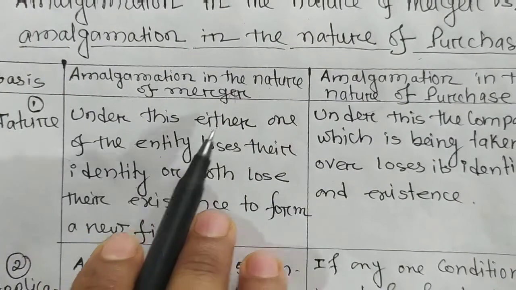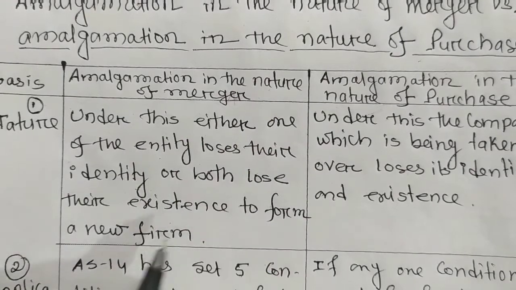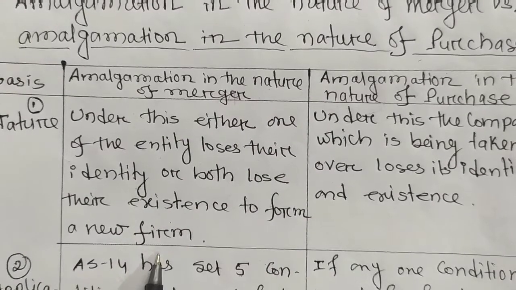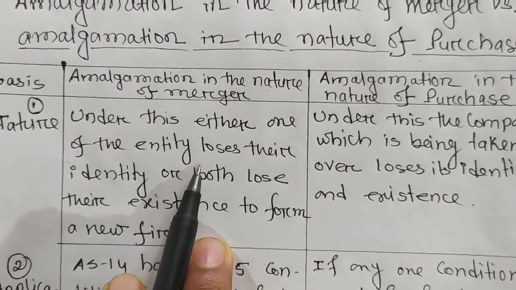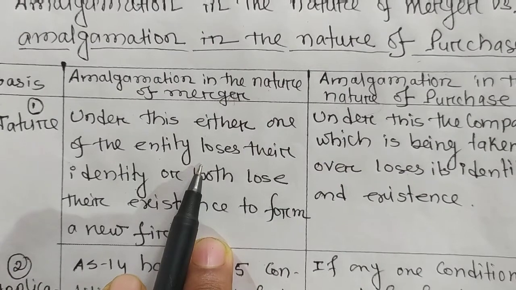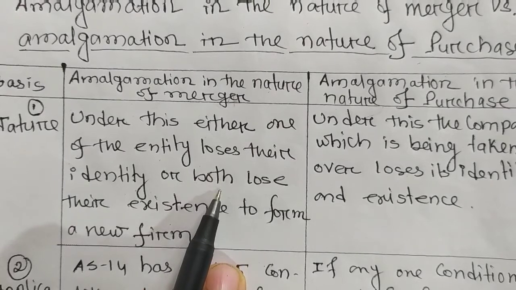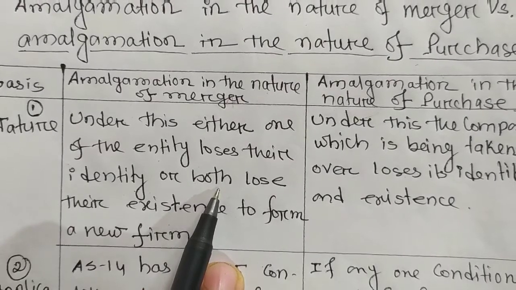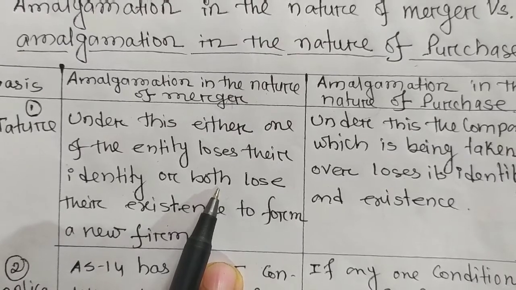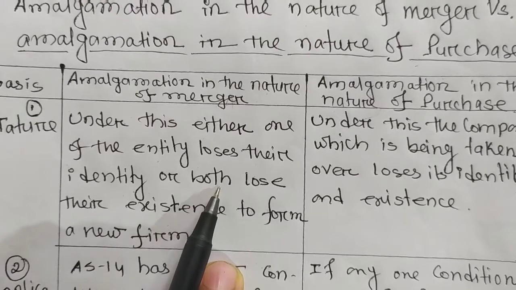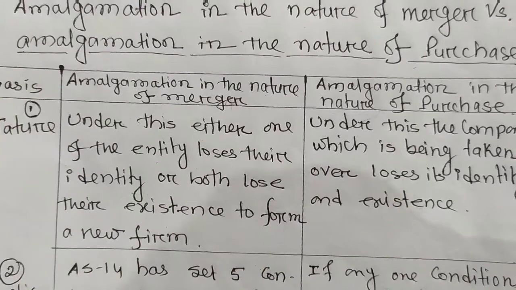Under this, either one of the entities loses its identity or both lose their existence to form a new form. Here it is said that under the amalgamation in the nature of merger, either one of the companies, that means it may be the transferor company or the transferee company, may lose its existence and identity, or both of the companies, that is the transferor and transferee company, may lose their existence and identity and form a new identity, a new company or new firm. This is the nature of amalgamation in the nature of merger.